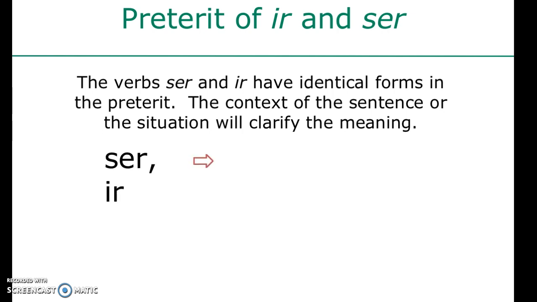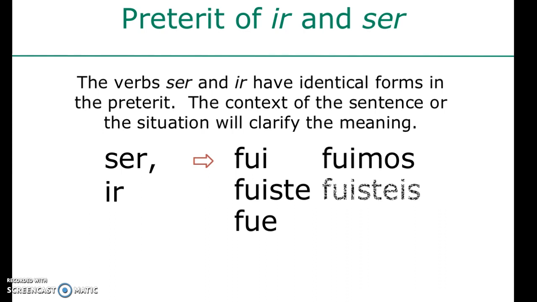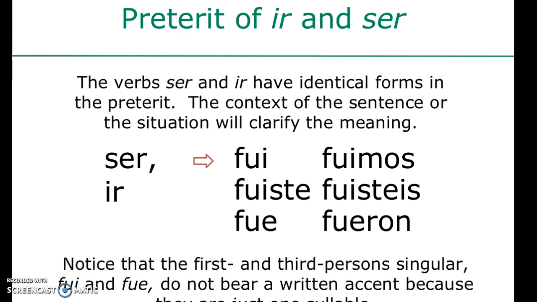Okay, so let's look at our conjugations first. So we have yo fui, tú fuiste, usted, él, ella fue, nosotros fuimos. We do not have to worry about the vosotros form. And then finally, ustedes, ellos, ellas fueron. Okay, so these just have to be memorized, and notice that there are no accent marks at all on these. Exactly the same for both ser and ir.